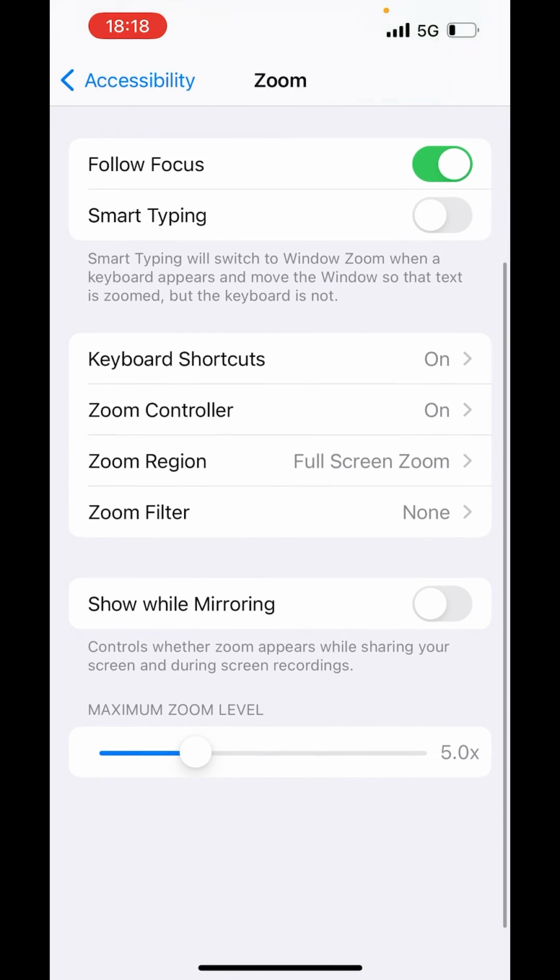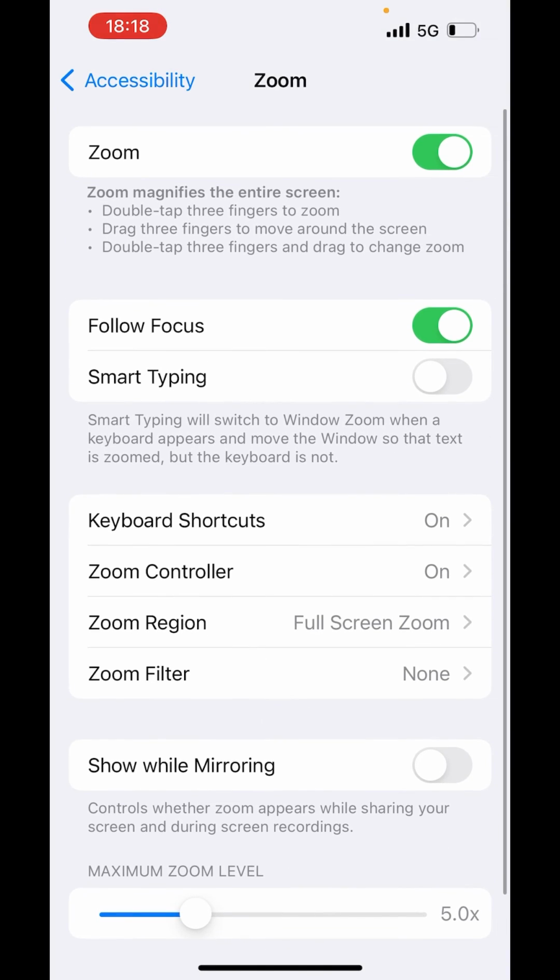Down there you will get all the options related to zoom. Just toggle off this button from here. Just below zoom you can see zoom magnifies the entire screen. Double tap three fingers to zoom. Drag three fingers to move around the screen. Double tap three fingers and drag to change zoom.